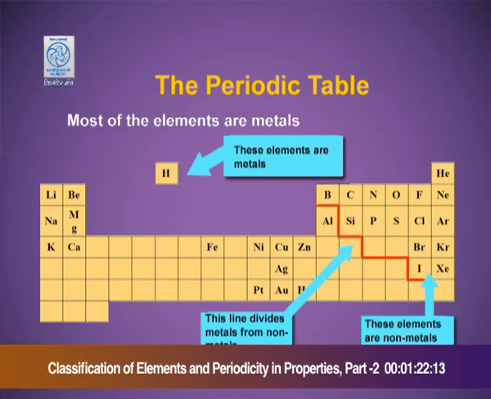This line divides metals from the non-metals. These are all metals. You can see very well that S and d block are all metals. And the pink arrow shows that the right hand side of the periodic table has all non-metals.